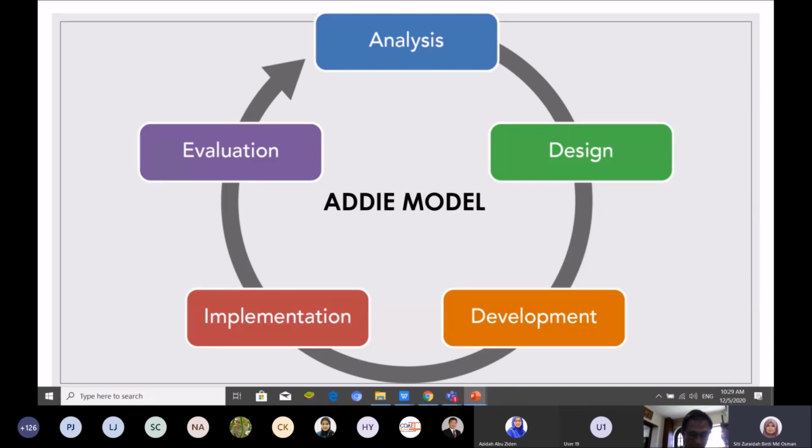So maybe for the first time you can just jot down your design. When you used to design your online teaching and learning, you didn't have to list, write, or sketch your design.